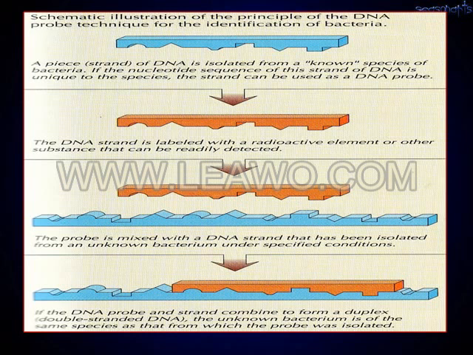Next, the probe is mixed with the DNA strand that has been isolated from the unknown bacterium under special conditions. If the DNA probe and the strand combine to form a duplex, double-stranded DNA, the unknown bacterium is of the same species as that from which the probe was isolated. So simply you can say the probe contains the unique sequences which can combine with the unidentified bacteria, then only it gets hybridized.